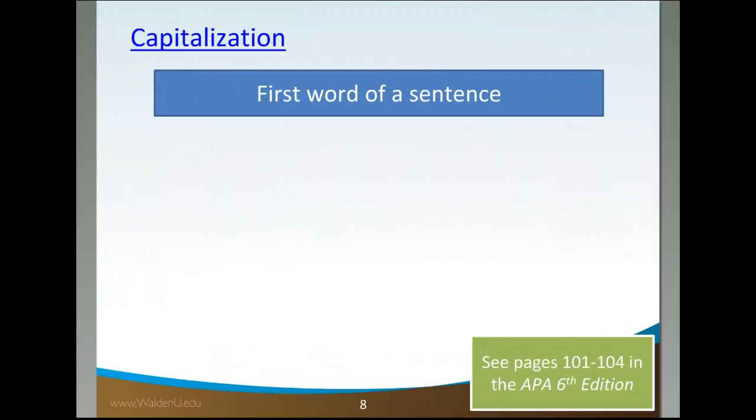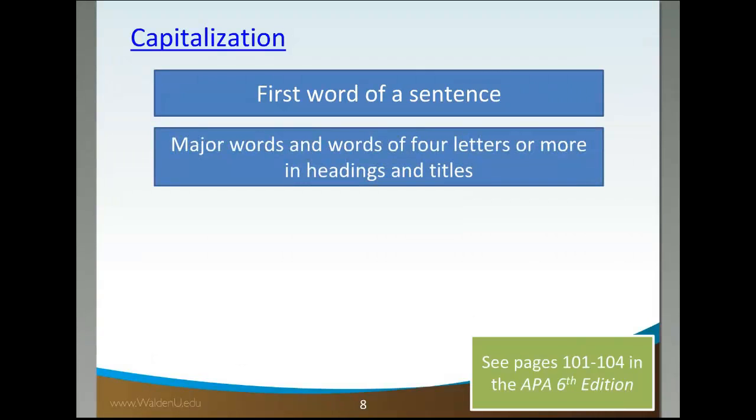Always capitalize the first word of a sentence. That's pretty straightforward, and that's pretty consistent across most publications, even outside of APA style. But one thing that is specific to APA style is when you're talking about a title or a heading in your text, this is not in your reference list, this is in your main text, you want to capitalize all the major words and all words of 4 letters or more in your main title.